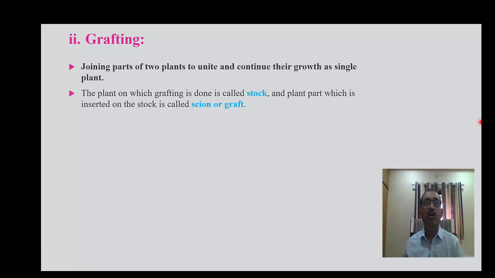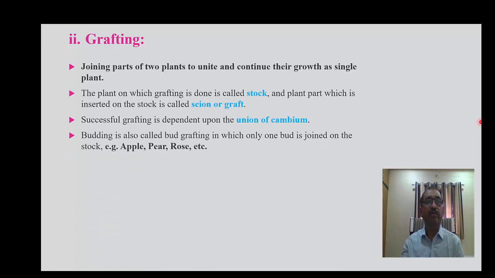The plant on which grafting is done is called the stock, and the plant part which is inserted on the stock is called the scion, or also a graft. This grafting technique is successful due to the cambium cells. Successful grafting depends upon the union of the cambium cells.